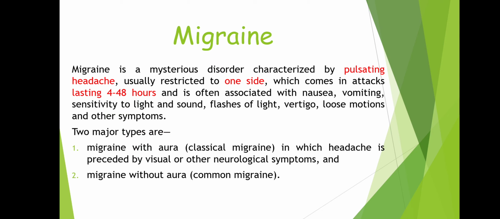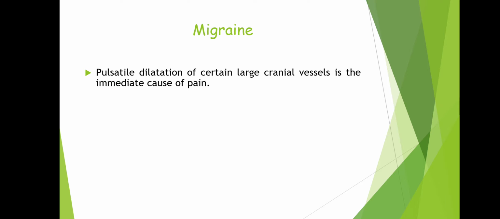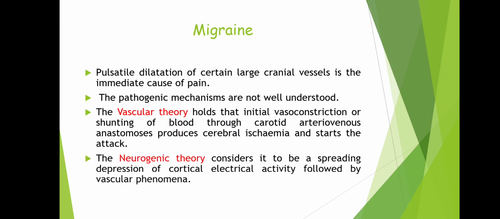And the second type is migraine without aura. So this pulsating headache is very much important over here. Why this pulsating headache will be taking place, we'll check out. Pulsating dilation of certain large cranial vessels is the immediate cause of pain. So this pulsating headache occurs because of vasodilation of cranial blood vessels. The pathogenic mechanisms are not well understood. We have got two theories, vascular theory and neurogenic theory.